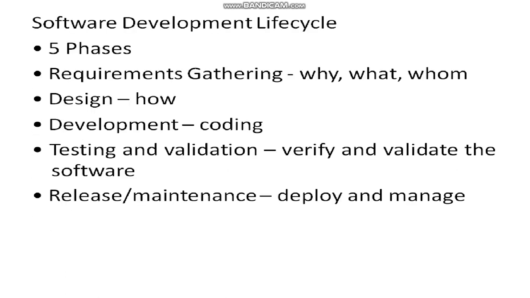Now let's see what the software development life cycle is. It has 5 phases. Requirement gathering: why requirement is essential, what the different requirement gathering methods are, and from whom it is collected. Next is design: how the design should be. Next, development, where development leads to coding. Testing and validity means verifying and validating the software. Next, release and maintenance: deploying and managing the software.